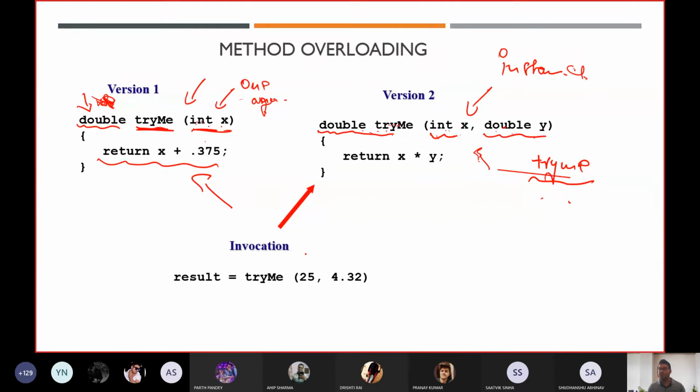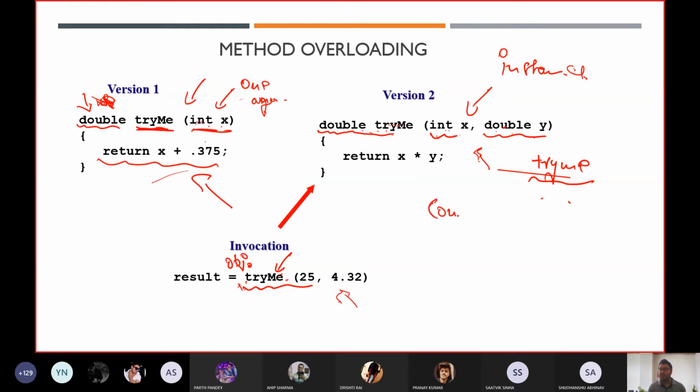So whenever you are going to invoke that particular method, how are you going to invoke it? Right now I haven't written this, but you have to create an object for that. For example, I will create an object of this particular class, and suppose obj.tryMe. Whenever I write tryMe over there, always keep in your mind that this is going to be resolved during your compilation time. Whenever you are writing it, you are not going to execute it yet. We will see the difference, why it is resolved during compilation time, not during runtime.